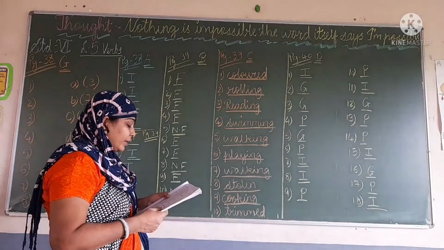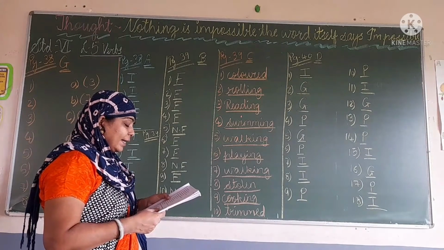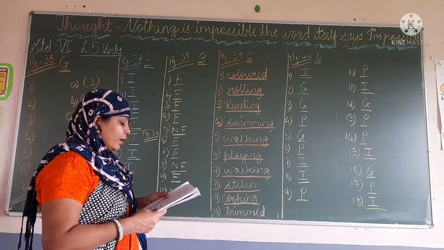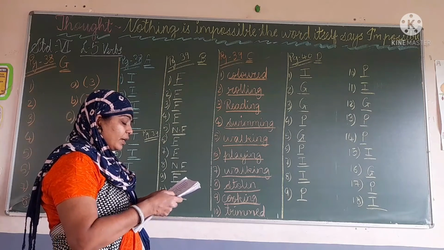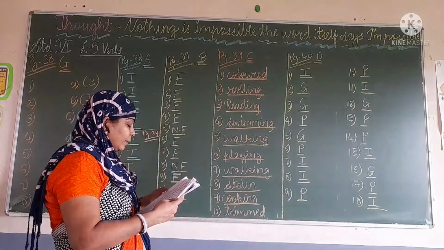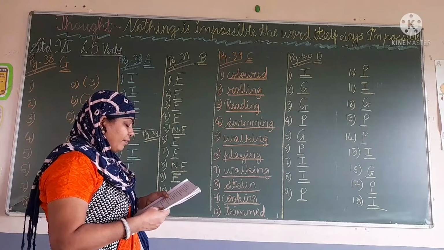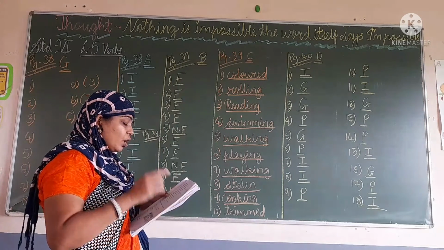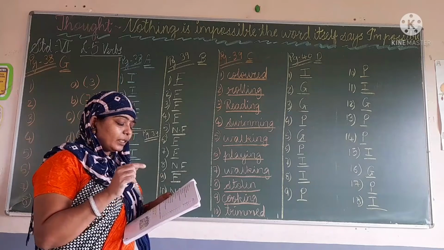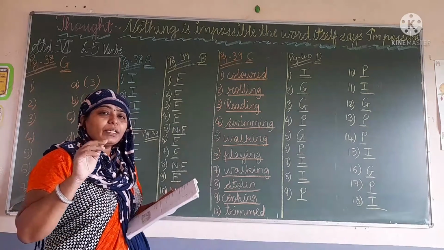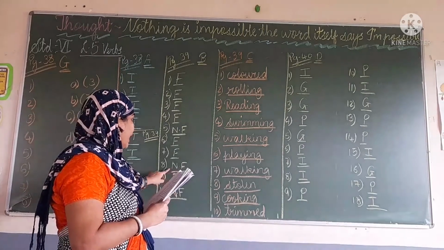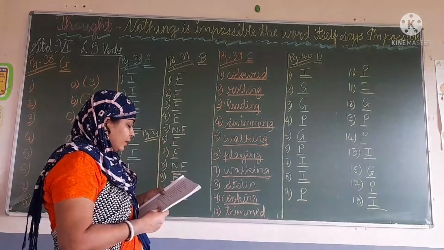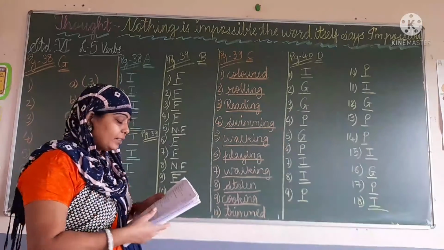Then fourth one. The children were reading their books silently in the class. The word reading is what? It is also the finite verb. So write there F in the fourth one. Then fifth one. My friend helped her brother to jump over the ditch. Here, to jump is the infinitive word. So we are going to write there an F. Okay, then means it is not infinite.